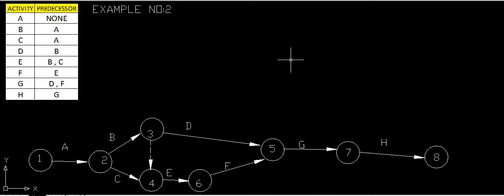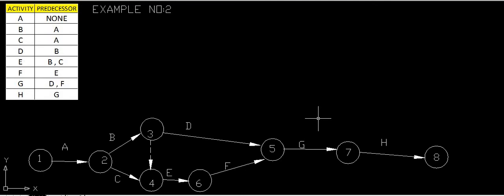Network diagrams are to be drawn depending upon the given conditions. The activity will be given, the predecessor activity will be given, and the number of days will be given. Here there was no use of the days, so I have not written days, but these two columns, the activity column and the predecessor column, were very important. Depending upon these two given data, we have drawn the network diagram. So this second problem was again very important.